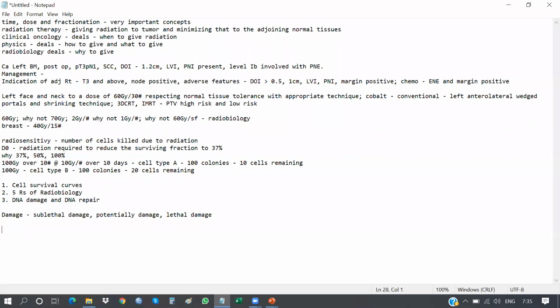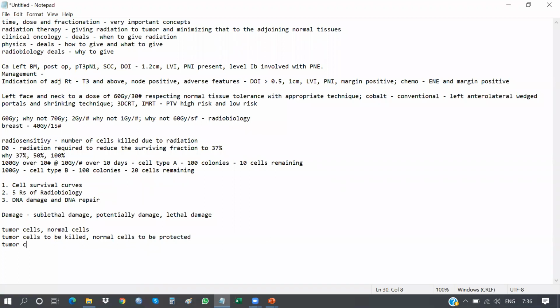Now, the concept of fractionation came because if you're giving high dose of radiation, you have tumor cells and you have normal cells. You want tumor cells to be killed, normal cells to be saved, to be protected.